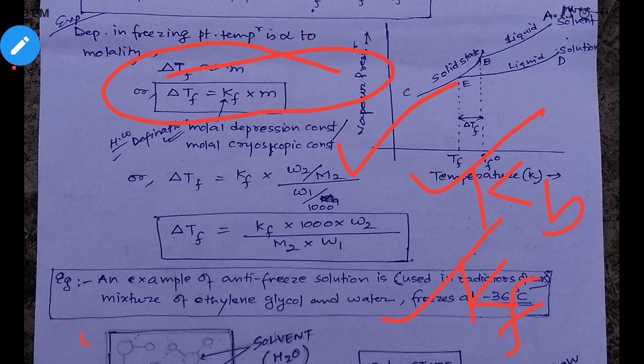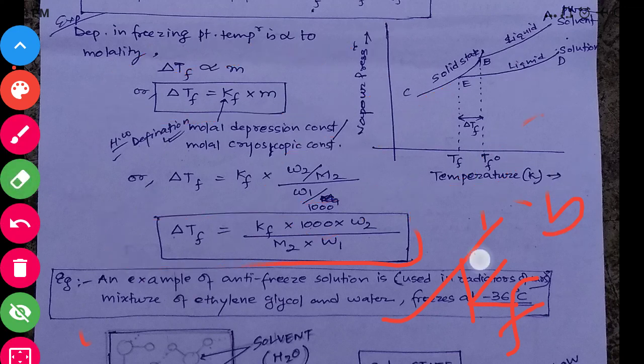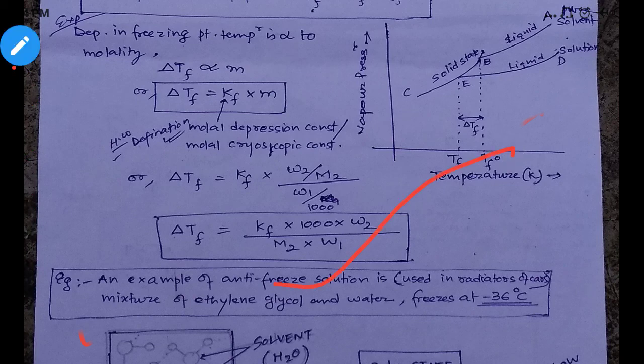Now you will use the molality formula here, the simple molality formula, and you will get the final expression like this. This expression will be used for your numericals. Already I have told you the derivation, they never ask it. So the graph you can see, the definitions are important, and the final expression is important for doing your numericals.